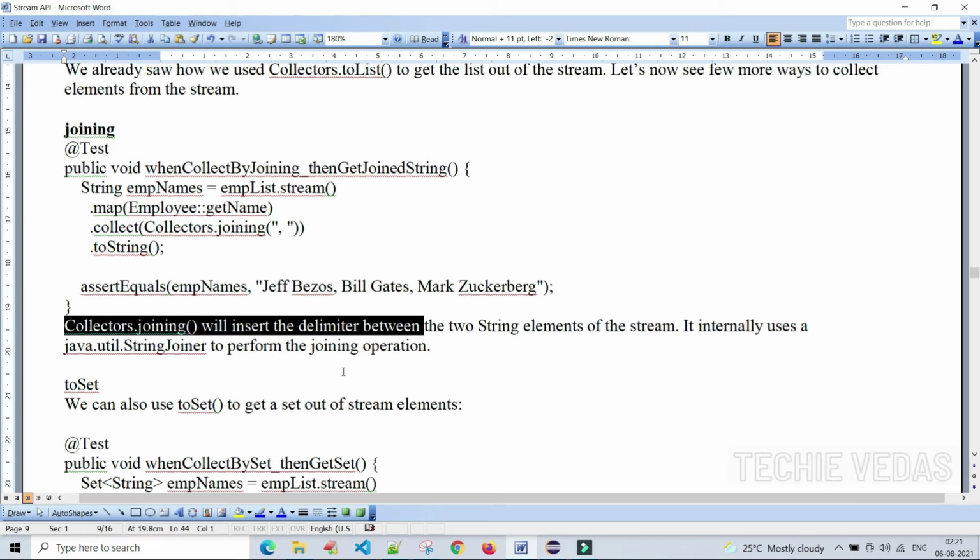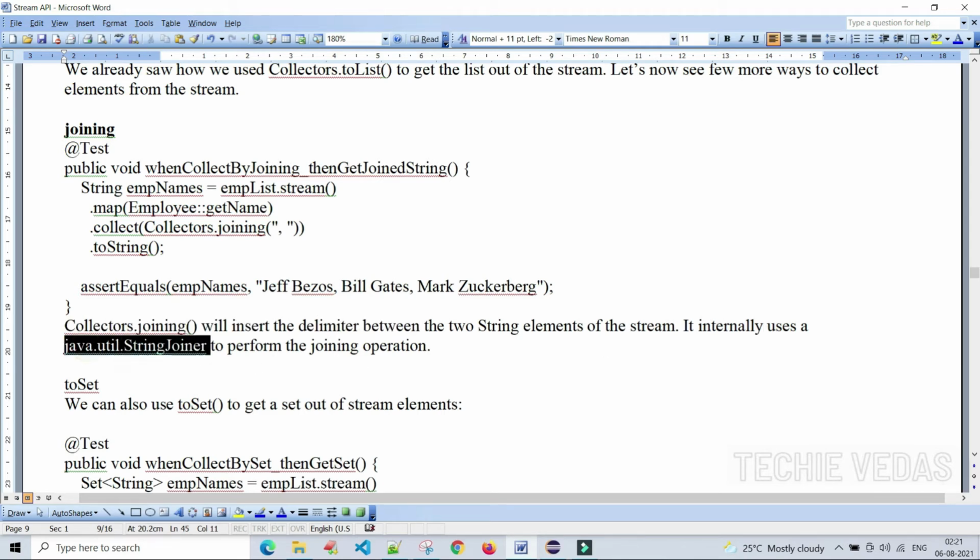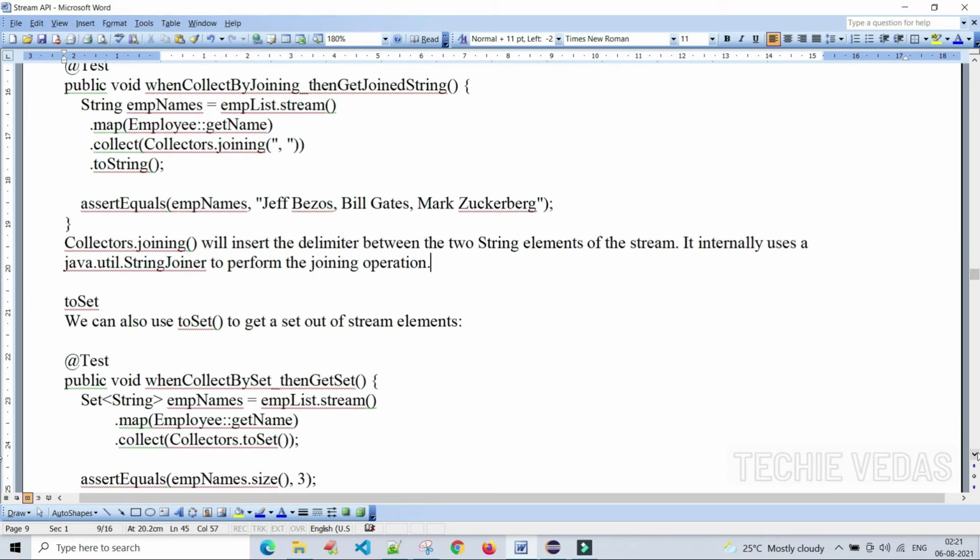It internally uses a java.util.StringJoiner to perform the joining operation. Okay, it joins different strings, and whatever delimiter we have mentioned in the joining will be placed in between the two strings.